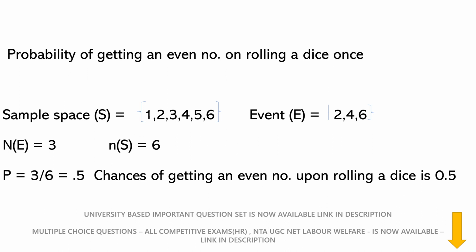Now, like I said, the probability of getting an even number when you are rolling a dice. The sample space, that is the total number of all possible outcomes, is 6: 1, 2, 3, 4, 5, 6. Now what are the chances of getting an even number? That is the event, a subset of the sample space. There are 3 even numbers, 2, 4, 6. So the number of events is equal to 3, and the number of sample space is 6.